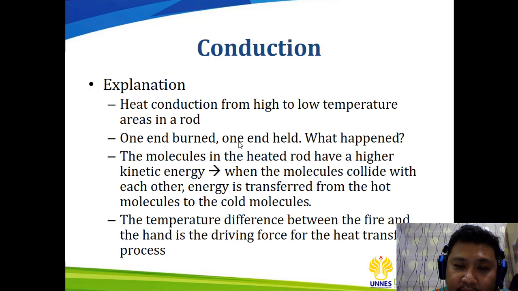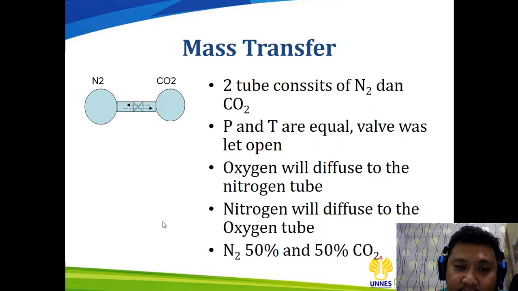One end burns, one end is held, what will happen? The molecules in the heated rod have a higher kinetic energy, and when the molecules collide with each other, energy is transferred from the hot molecules to the cold molecules. The temperature difference between the fire and the hand is the driving force for the heat transfer process.